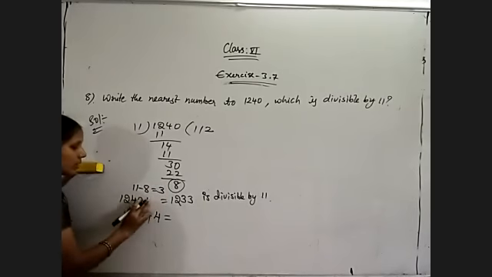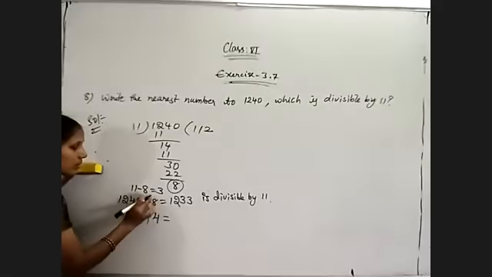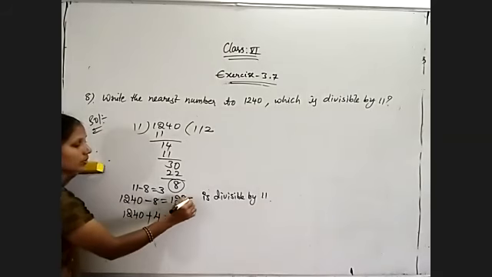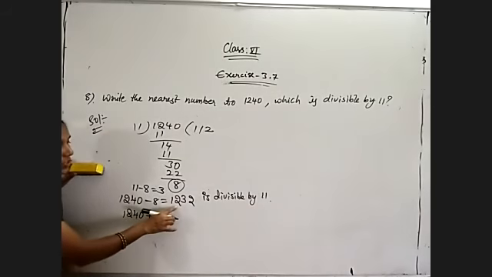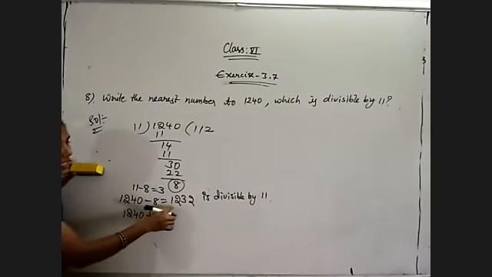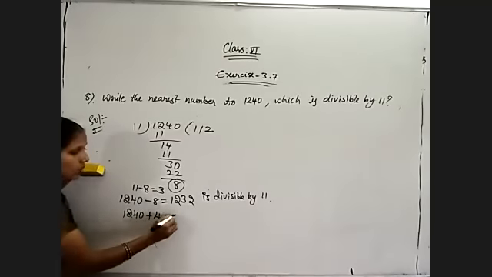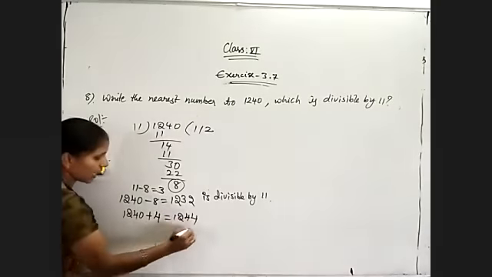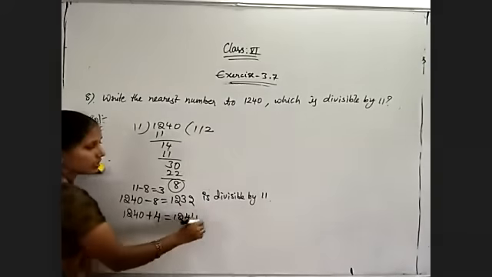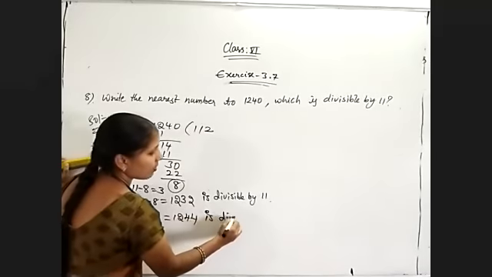And this is minus 8. So 2 plus 2, 4. 3 plus 1, 4. 4 minus 4 is 0. It is divisible by 11. And by adding 4, 1244 I will get. 1244 is divisible by 11.